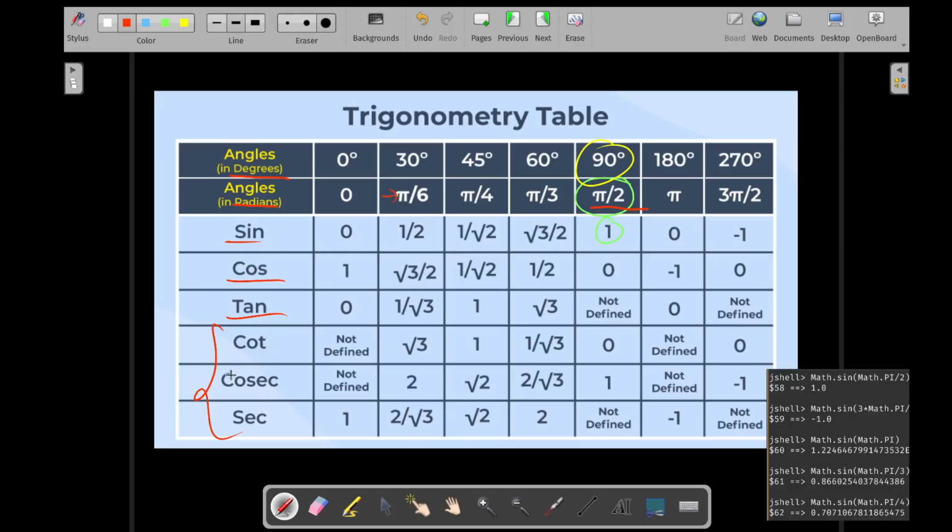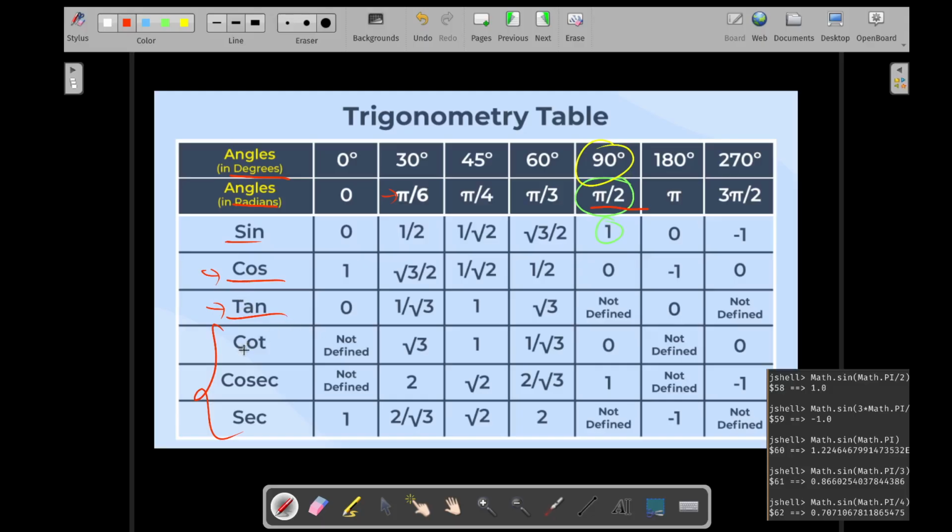Simple. Cot is the reciprocal of tan. Sec is the reciprocal of cos. Cosec is the reciprocal of sine. It's been a while since I touched trigonometry, but the point is that you can just take the reciprocal and you will get your answer, right? So that's how it is done.